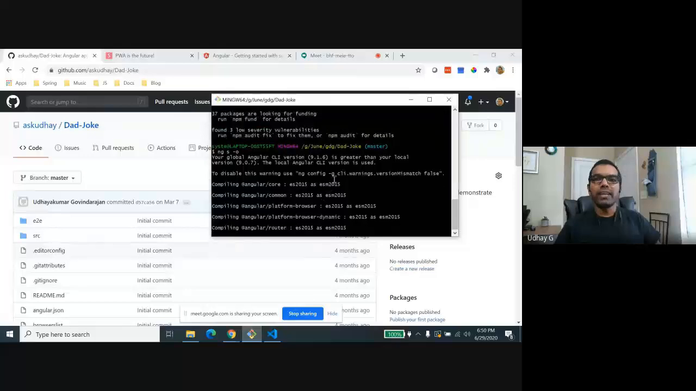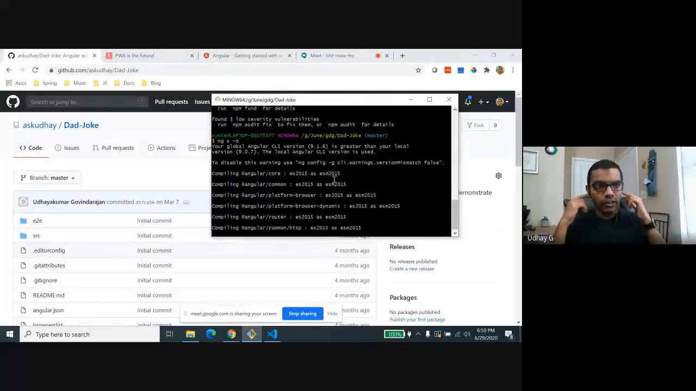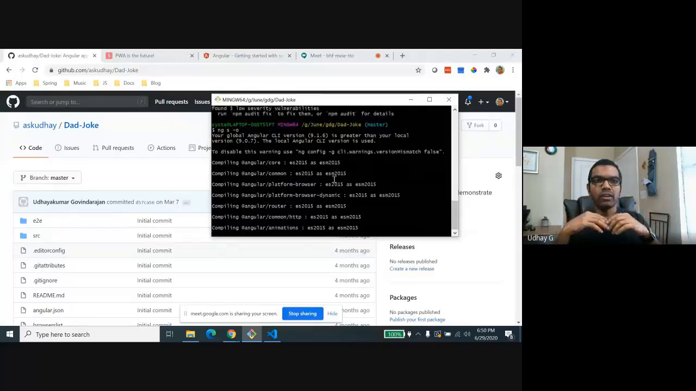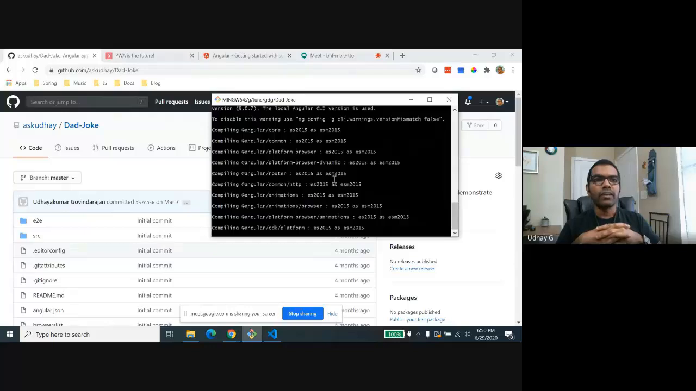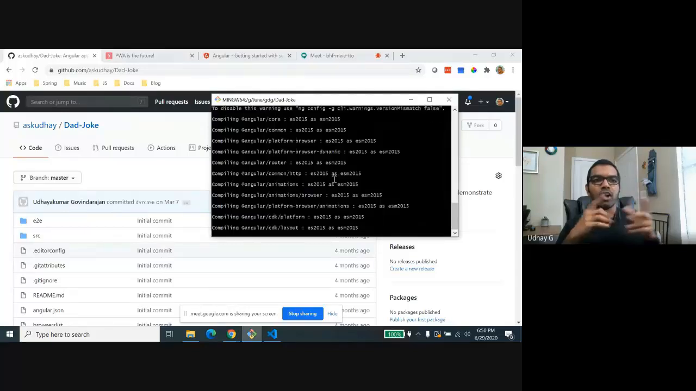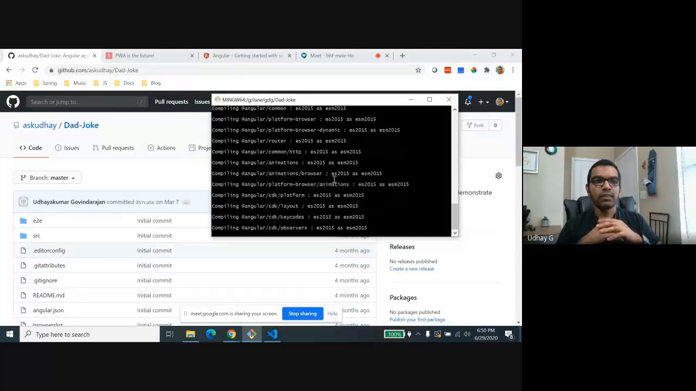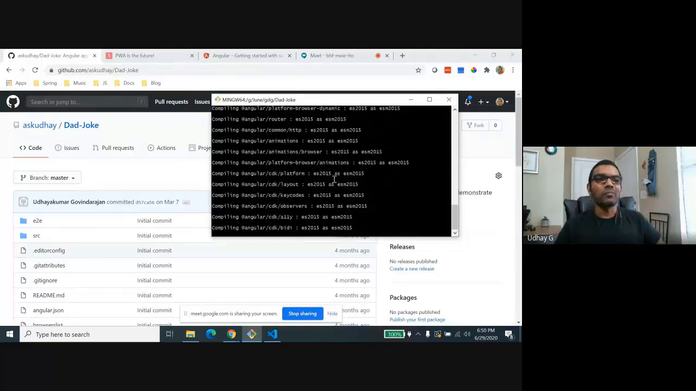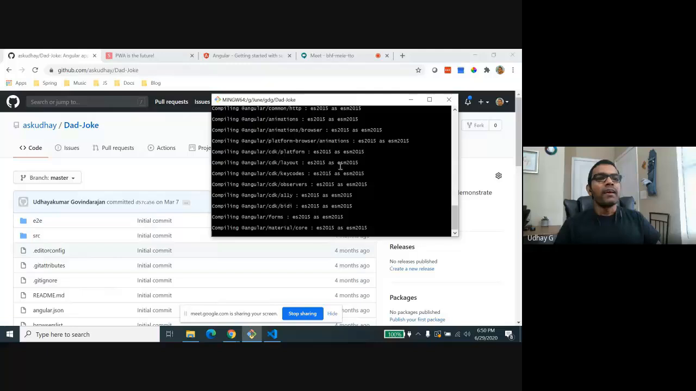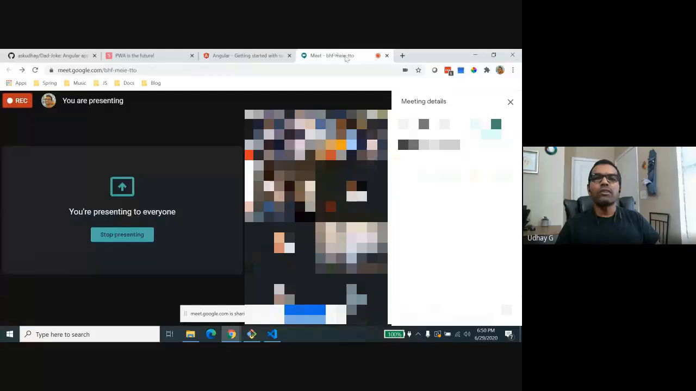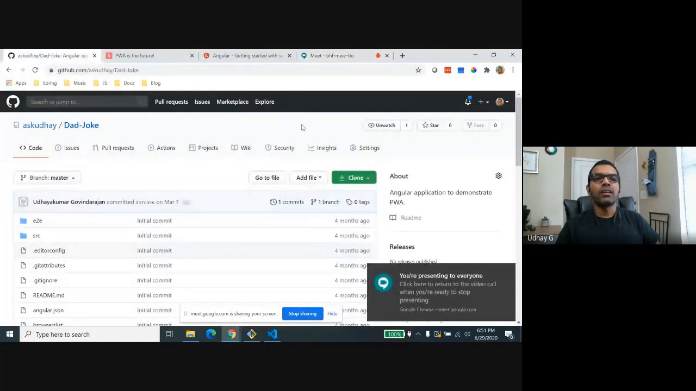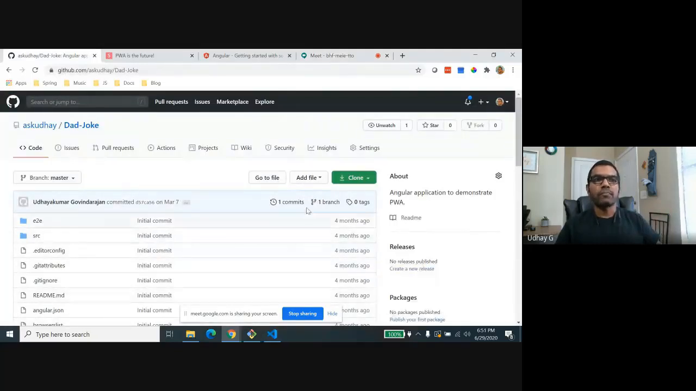So it's building my app and it's going to serve it from the Angular inbuilt server. You can see the app running on my browser in a couple of seconds. It's not going to take more time. In the meantime, you can clone this app on your machine, do npm install, and also run this side by side if you want.